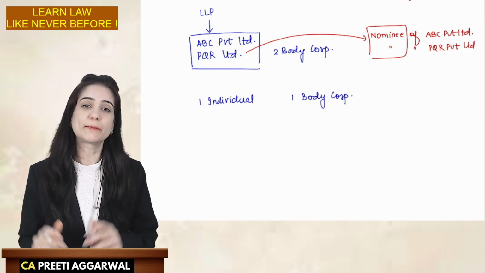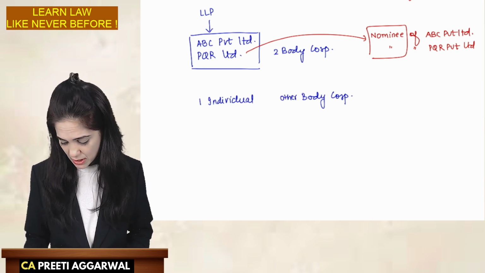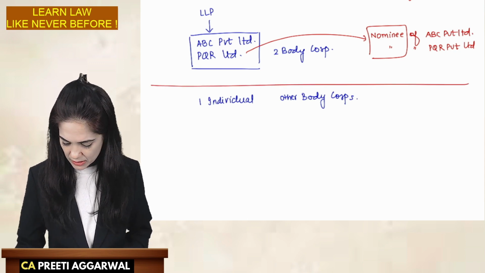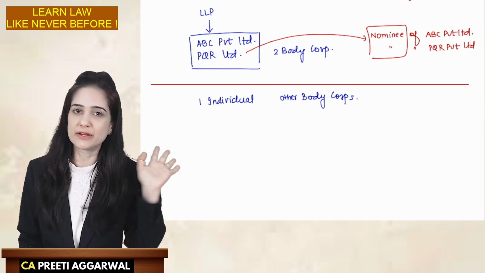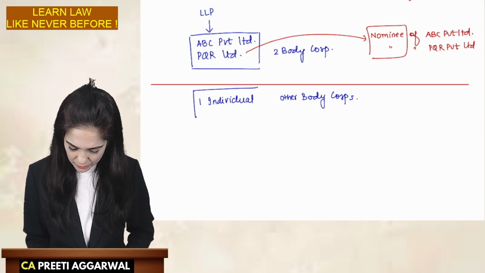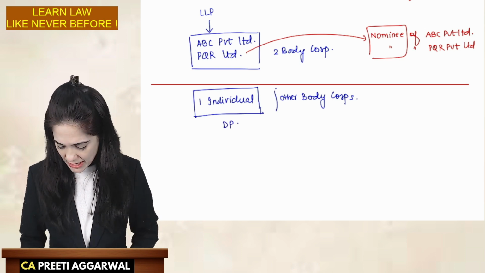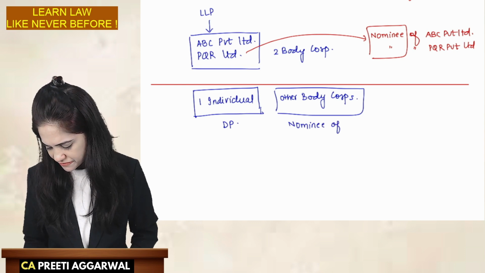These are my regular partners. Or we have other body corporates. There's just one individual and others are body corporates. Then what will happen in this case? See, our preference will always be given to the individual. So he will automatically become the designated partner. He cannot escape.